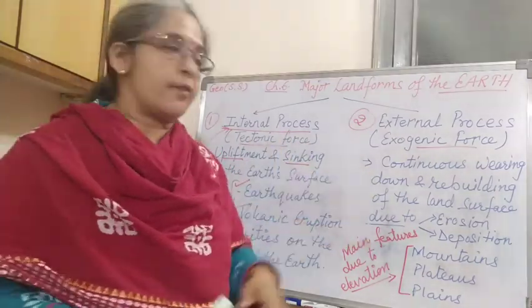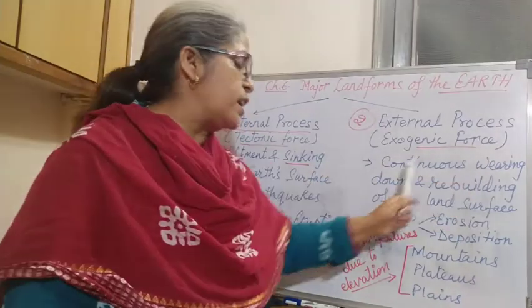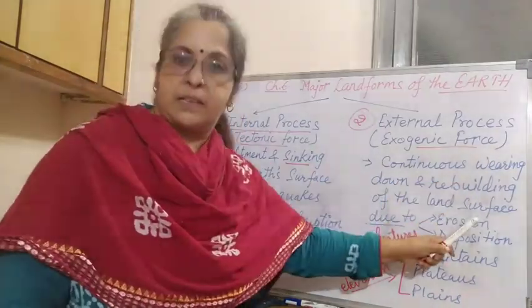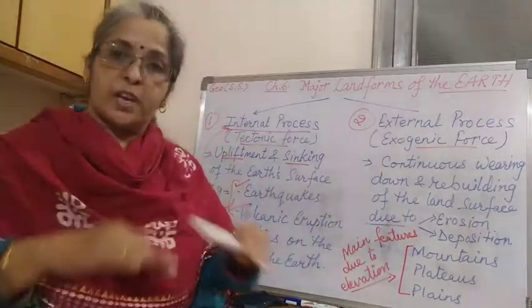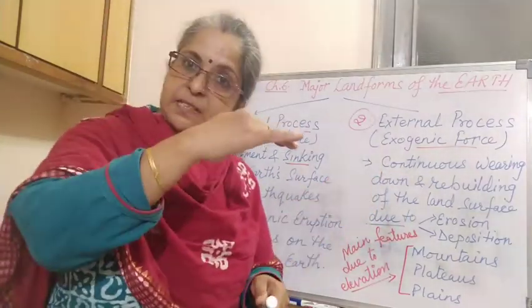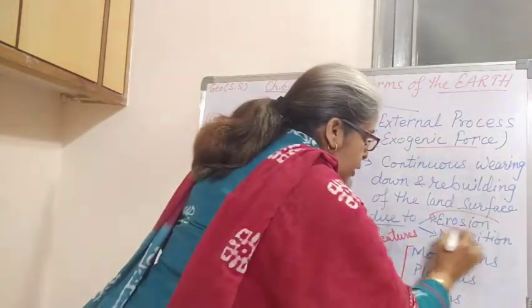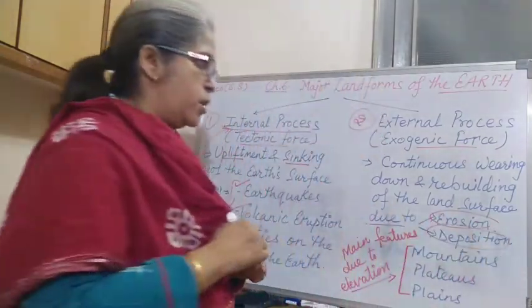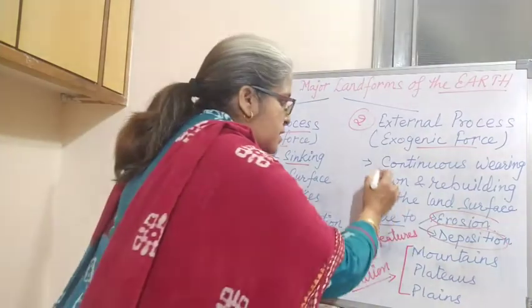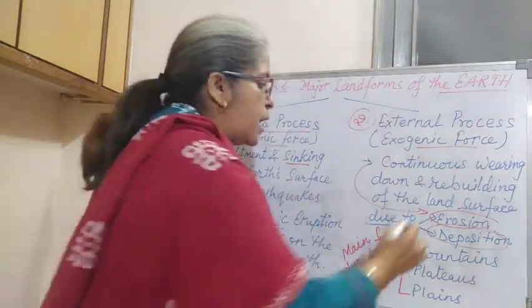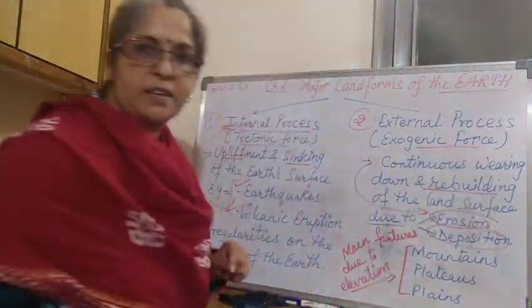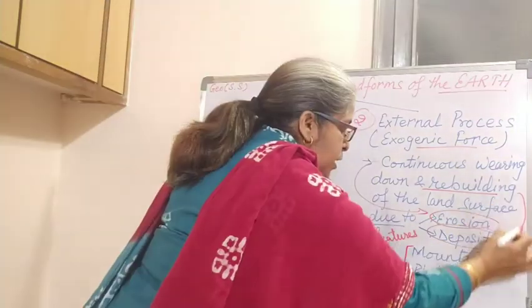Now on the surface of the earth, see, continuous wearing down and rebuilding of the land surface. This means two things, known as erosion and deposition. When continuous wearing down is there, it means erosion is going on, and when the rebuilding of the land surface is going on, it means deposition.